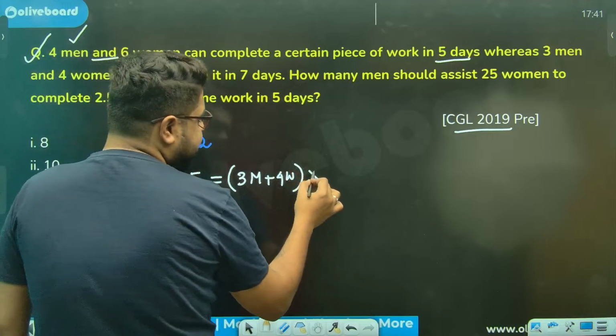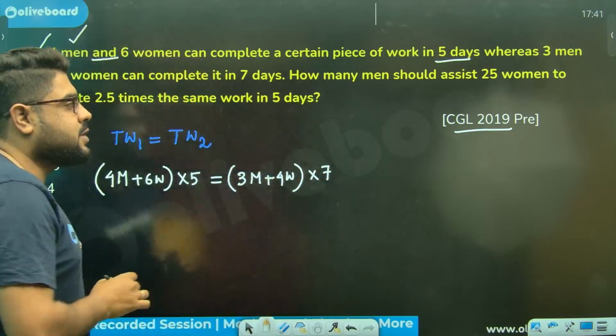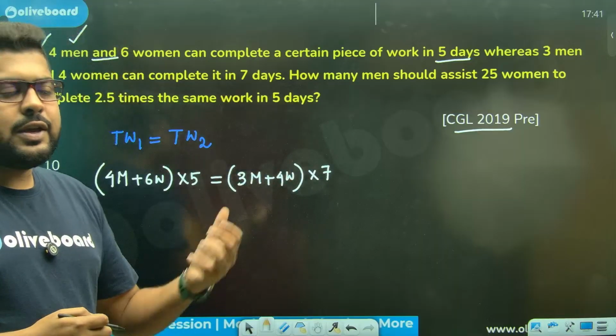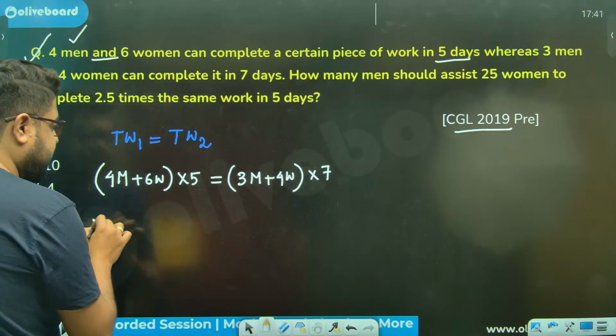Complete this in 7 days, sir. This is also total work. Again, sir, complete the same work. So the total work should be equal. From here, I'll figure out the ratio, sir.